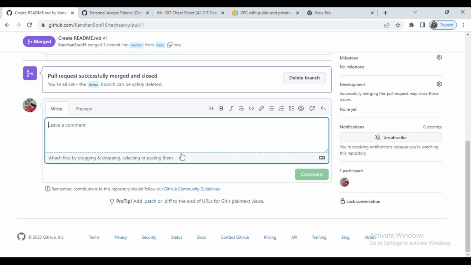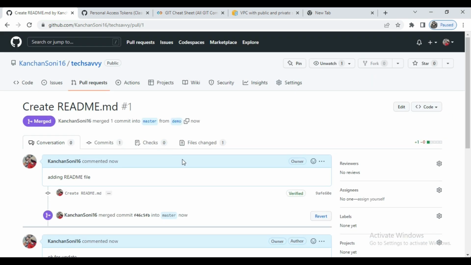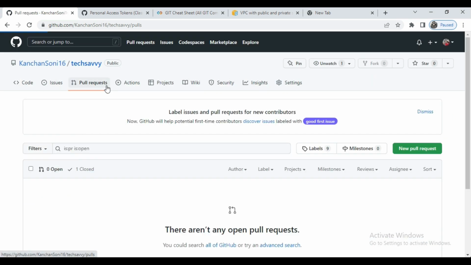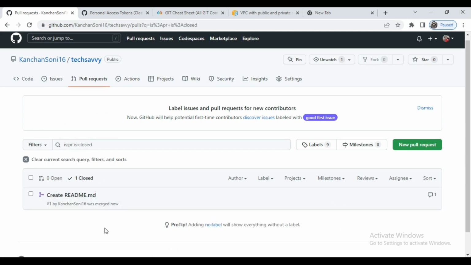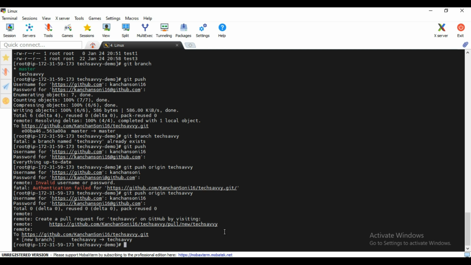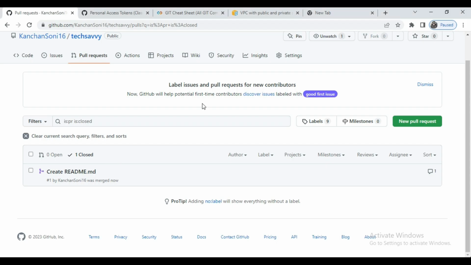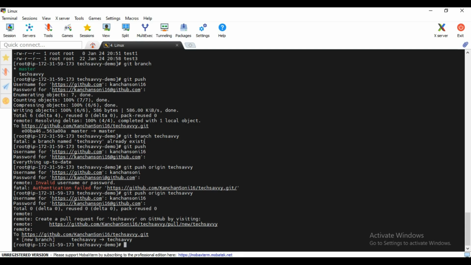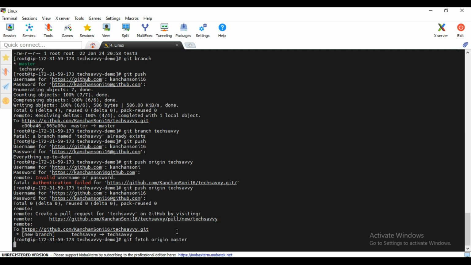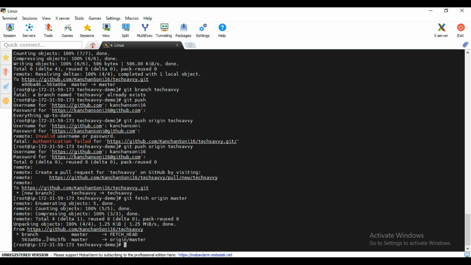Great. So I guess everything has been done, right? Let's see again, any pull request is pending. We have one closed pull request now. Now whatever changes I have done here, they have to move here also. So I will simply do git fetch origin master first. Let's try. It is pulling the master changes.